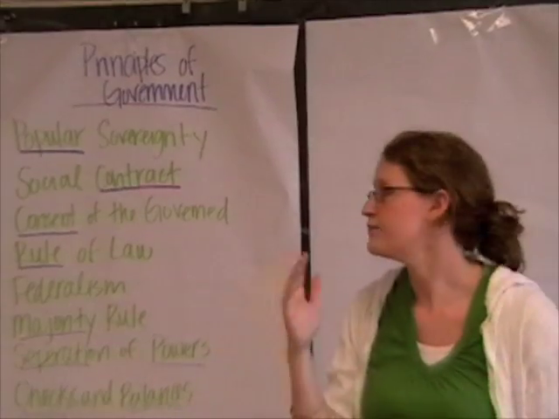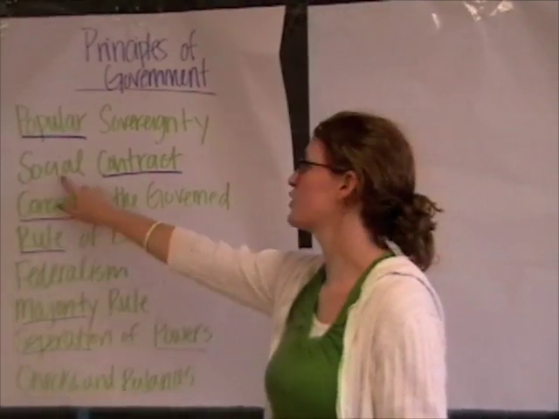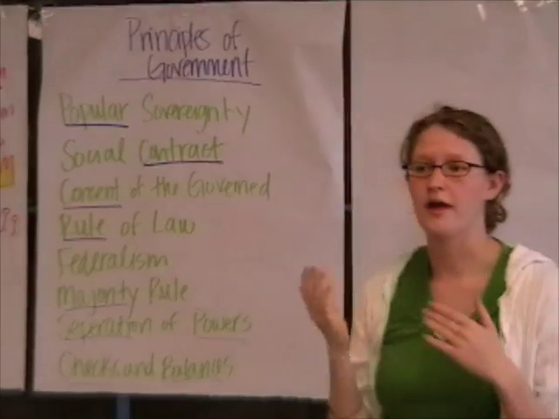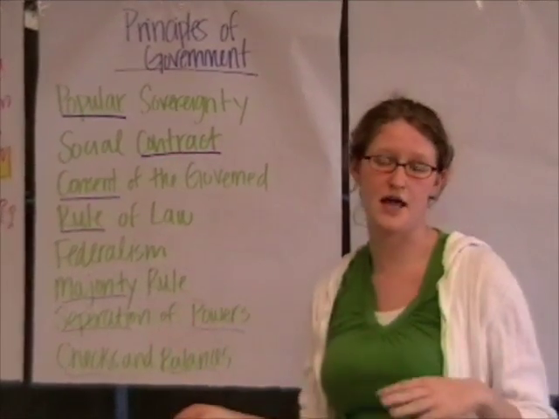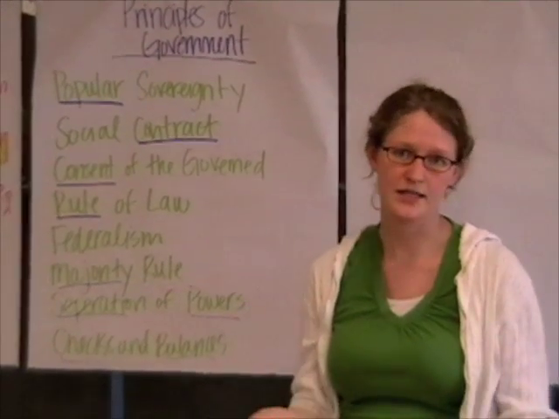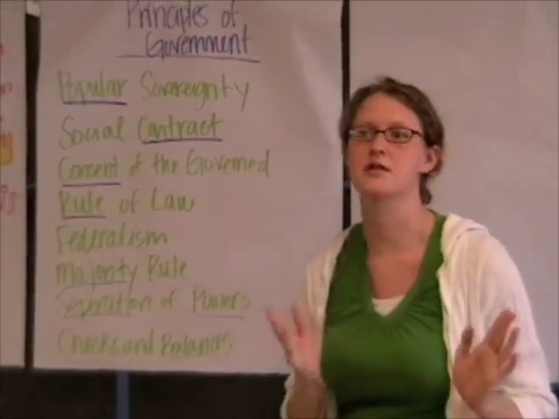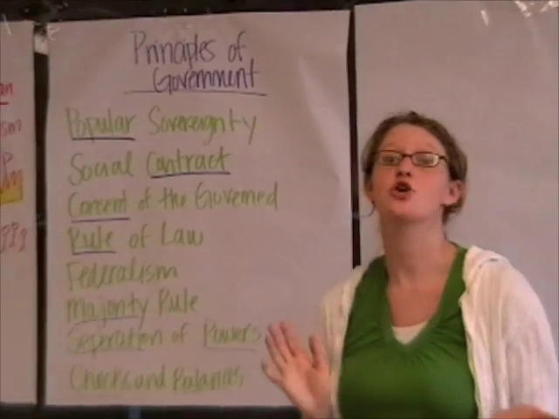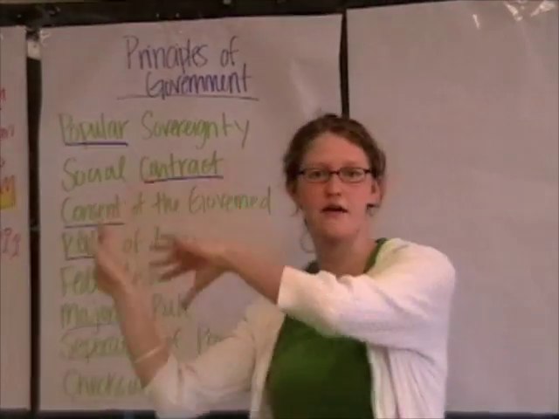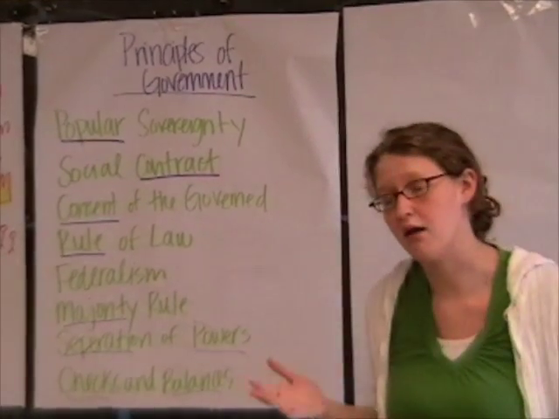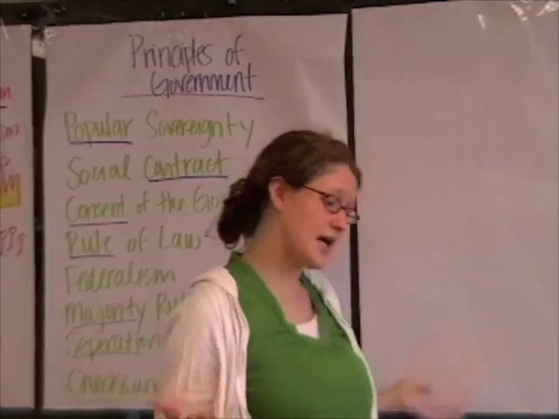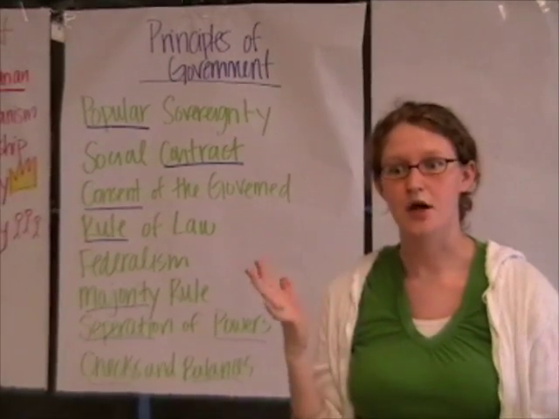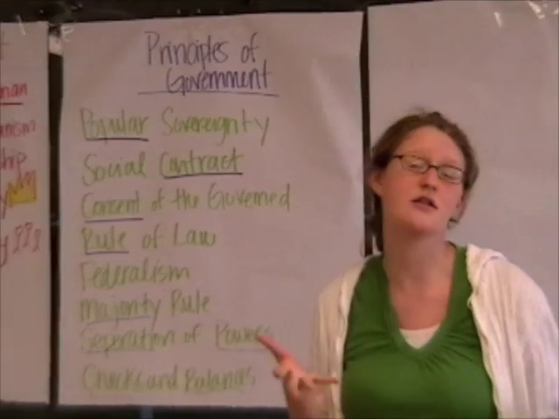People are making decisions. That goes to social contract. A contract, right, that's something you sign. You know, if a football player gets drafted to the NFL, they sign a contract for how many dollars they're going to be paid, be on the team, do the workouts, et cetera. A social contract is basically an agreement between people and the government. The people say, hey, we're going to give up some rights. The government says, hey, I'm going to give you some order. And that's kind of this agreement that people are going to obey the laws.